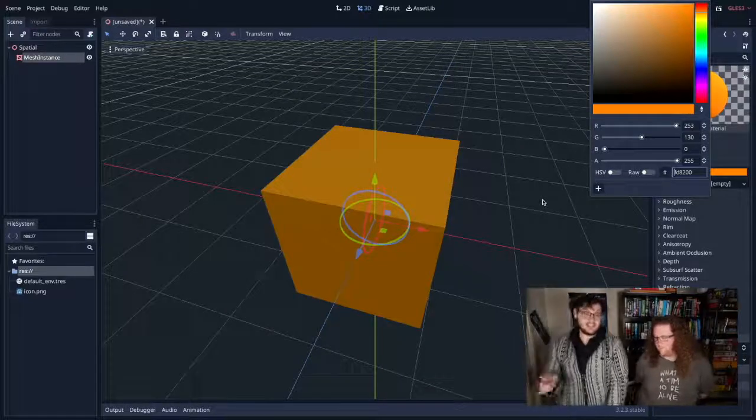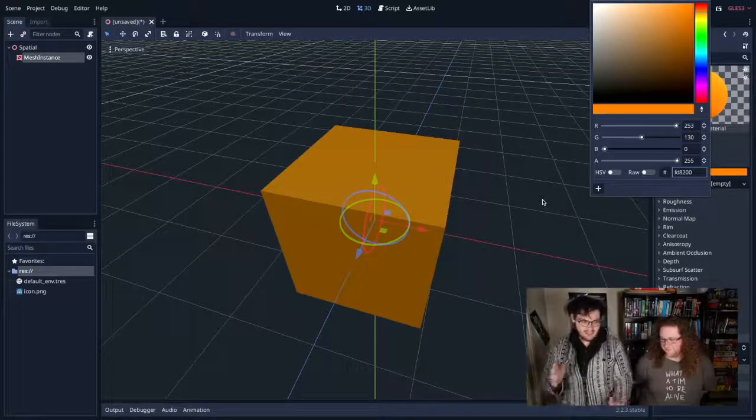Okay. So I'm very colorblind, so Tim is going to pick the colors for me. That's our professional relationship. Tim picks the colors, and I make the cubes.